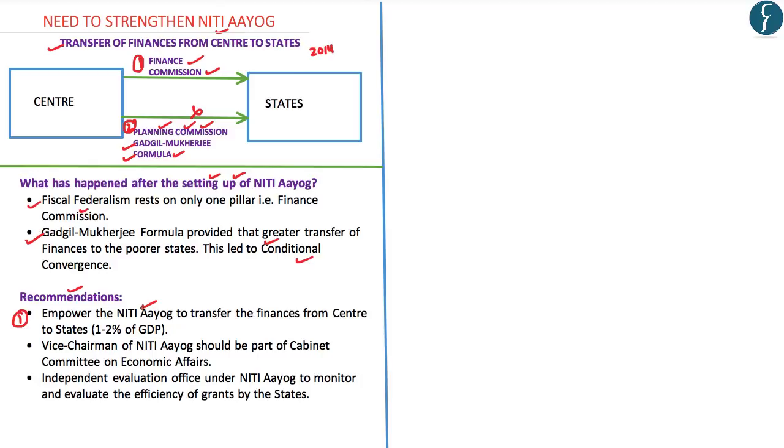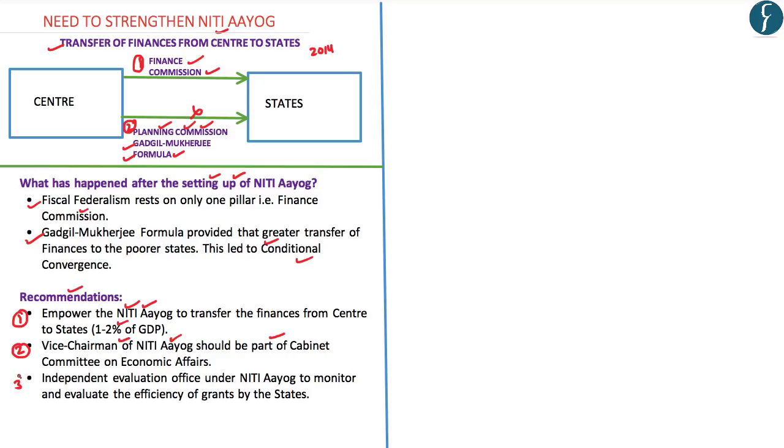This, he believes, would lead to the conditional convergence which was earlier taking place under the Planning Commission. And he has also highlighted that the Niti Aayog should be able to transfer at least 1 to 2% of India's GDP from the central government to the state government. Secondly, he has also highlighted that the Niti Aayog should be involved in important economic decision makings in India. For example, he has suggested that the vice chairman of Niti Aayog should become part of the Cabinet Committee on Economic Affairs, which is entrusted with the important responsibility of making the economic decisions in India.